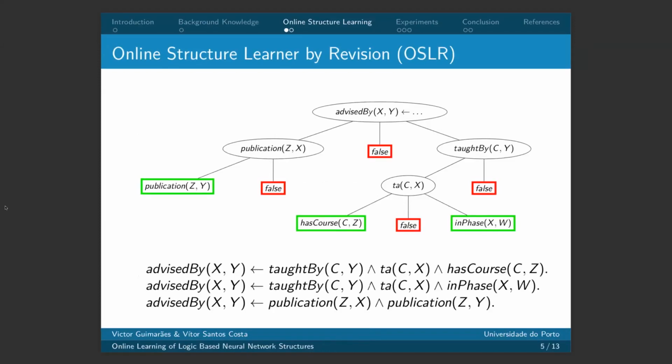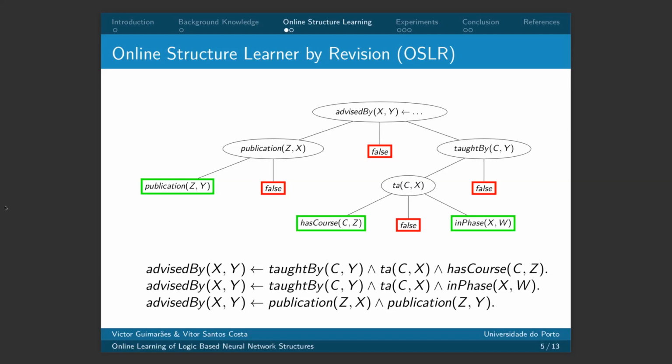Talking a little bit about online structural learning by revision, it is an algorithm that learns first-order logic based on theory revision. It can start from an initial theory, or it can start from an empty theory. Then it represents the theory in a tree structure like we're showing in this slide.